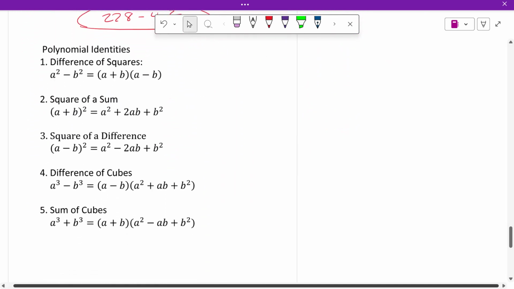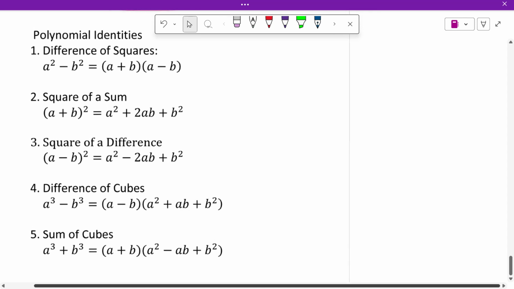All right. Polynomial identities. Difference of squares. If you factor difference of squares, you get this. If you go the opposite way and square a difference, you square it.